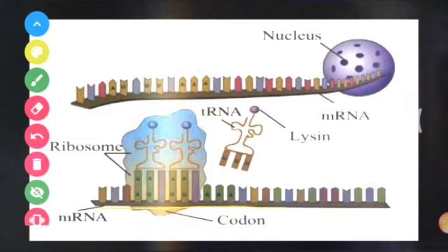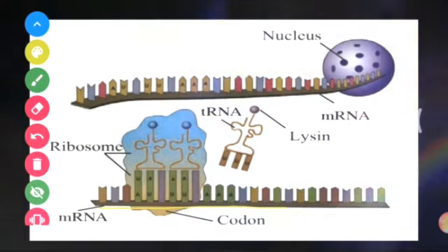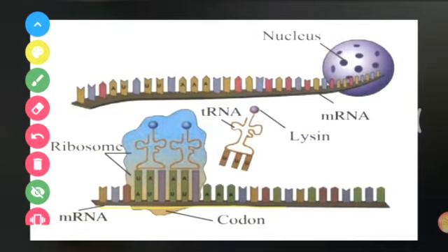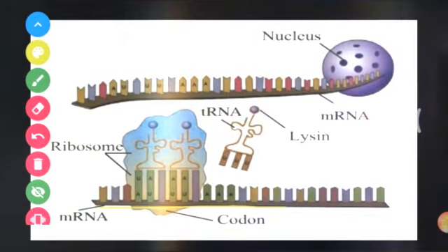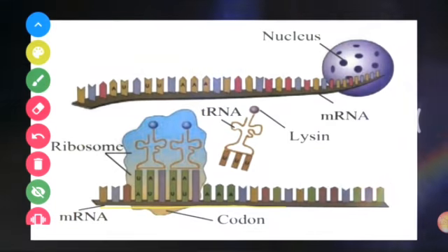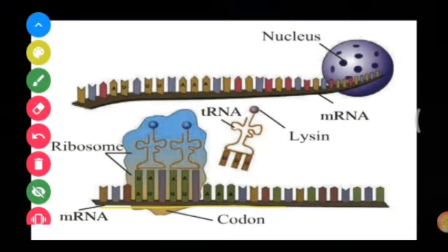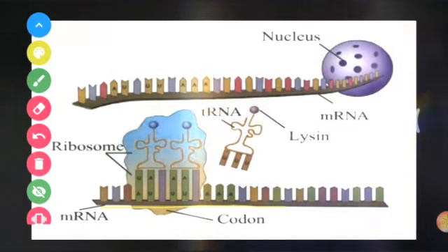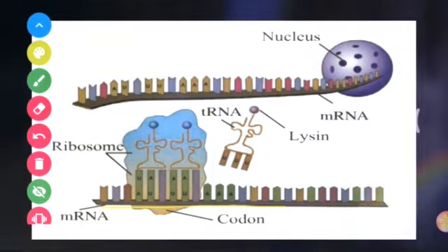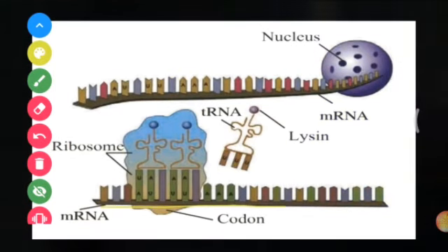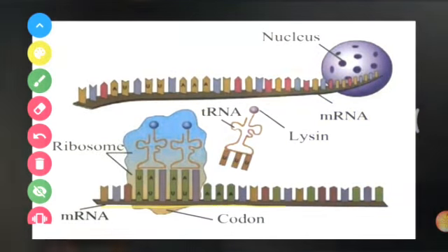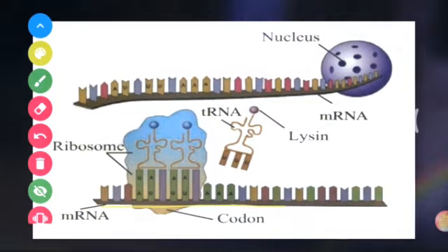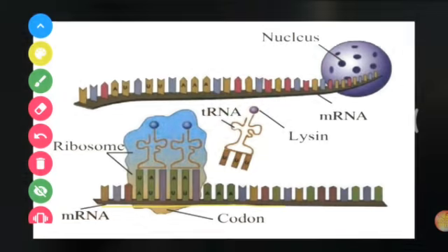In transcription, we saw that mRNA is made, and whatever information mRNA had is now translated into protein using the codons present on mRNA, using the anticodon and tRNA, and using ribosomes. This overall process, together with translocation, we call what? Translation.